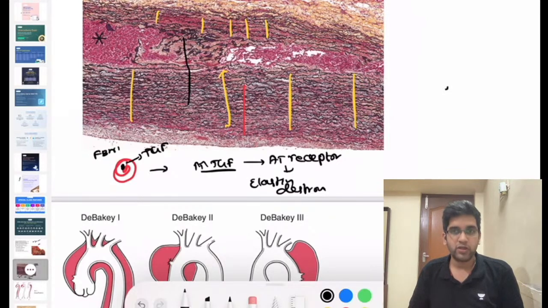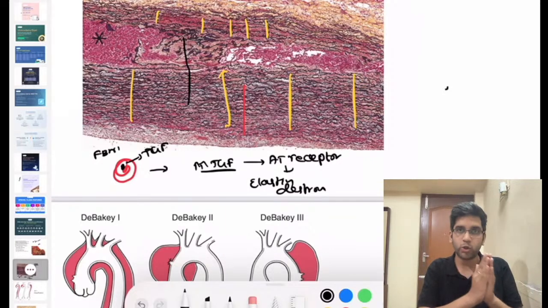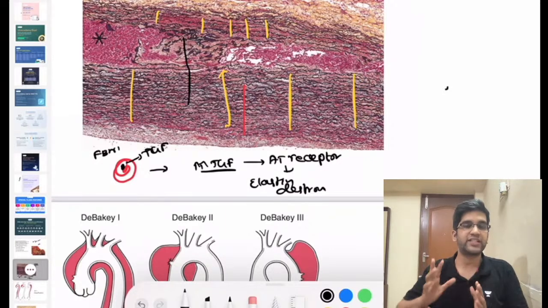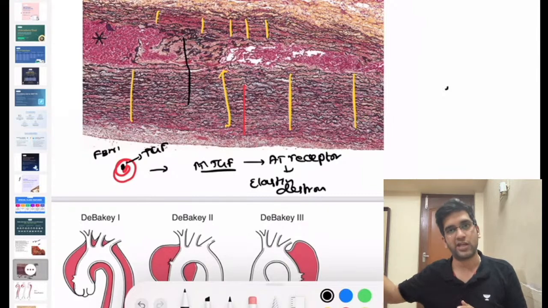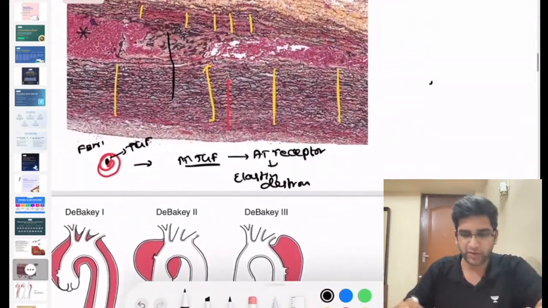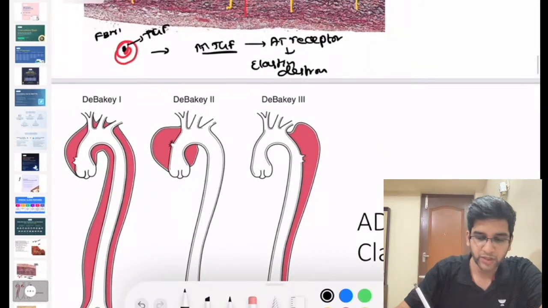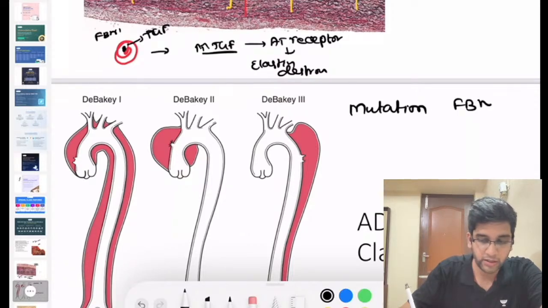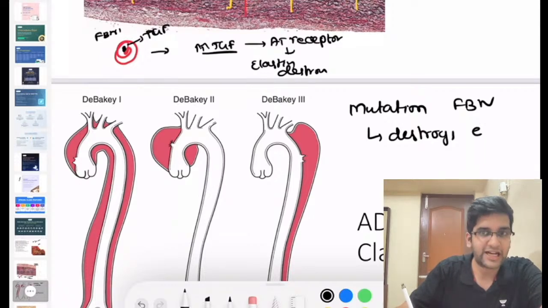If that is true, this is called a dominant negative effect. I'm having an autosomal dominant mutation which is having a negative effect on another protein. That's a phenomenon which you have to remember. I'll tell you a few more examples of dominant negative effect soon. So I have a mutation in one protein, in this case a mutation in fibrillin, which is destroying elastin, which is another protein where I don't have any mutation.